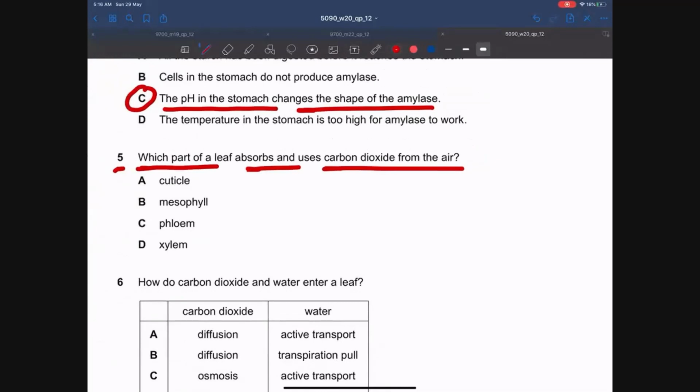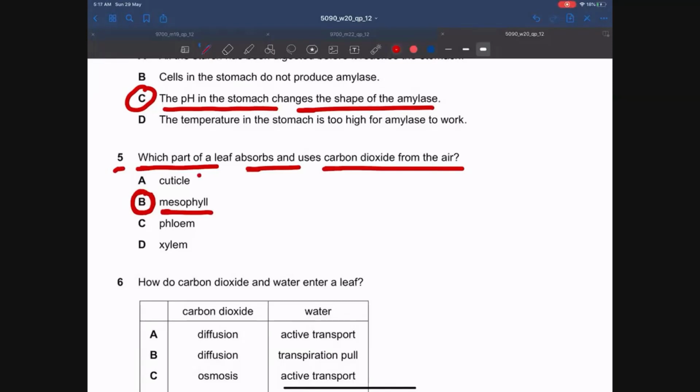Only the cells that are photosynthesizing take up carbon dioxide and use it, whereas the other cells which are just respiring will release carbon dioxide and not take up carbon dioxide. So only the mesophyll in the leaf carries out photosynthesis. So the mesophyll tissue of the leaf absorbs and uses carbon dioxide from the air.